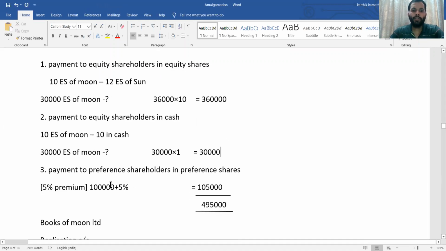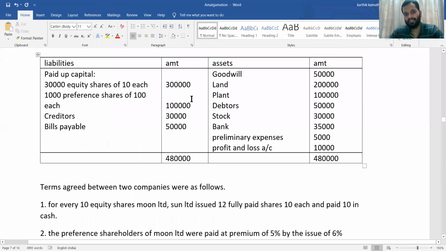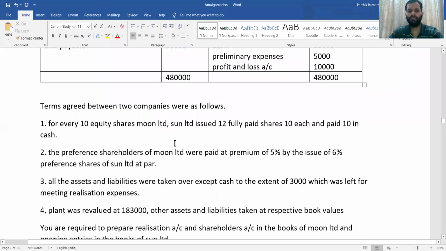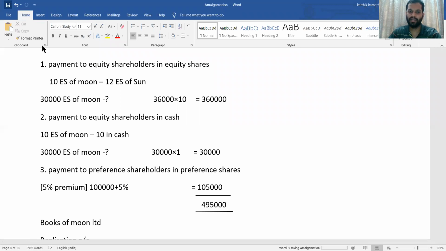Then payment to preference shareholders in preference shares. Next adjustment, preference shareholders of Moon Limited were paid at a premium of 5%. So what is the value of preference shares? Here 1 lakh is the preference share capital. So add 5% to that. 1 lakh plus 5%, that is 1 lakh 5,000. You will get the payment to preference shareholders in preference shares. Total purchase consideration amount is 3,60,000 plus 30,000 plus 1 lakh 5,000. That is 4 lakh 95,000. So this is the working note for purchase consideration.